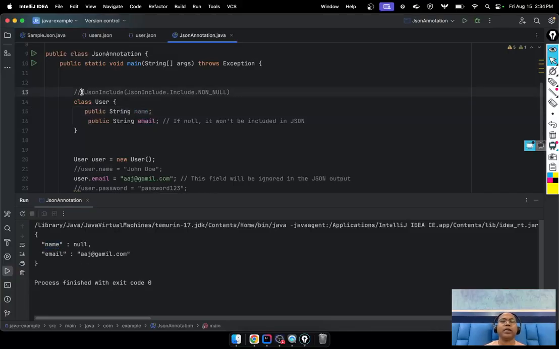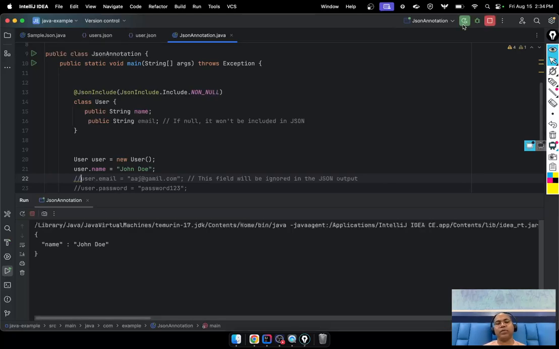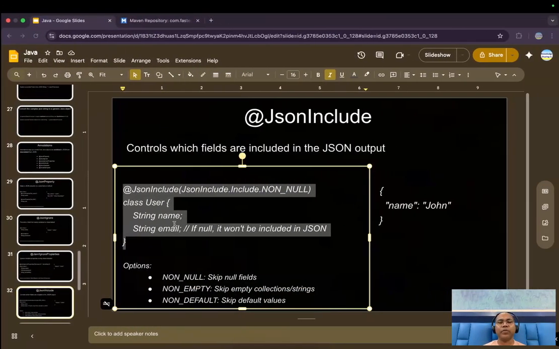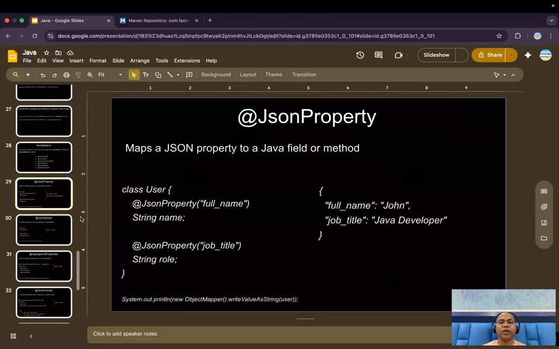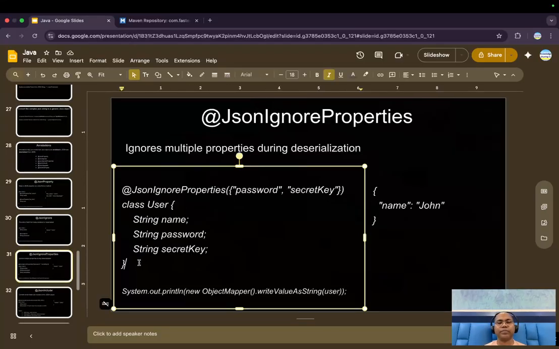So here you can just say, hey, JsonInclude non-null. So if any field has a null value, it is not part of your JSON. So notice, not part of the JSON. If maybe name is not available, then that's not available. So in this case, you have to mention it like here. Okay, already done. So here we already covered it.